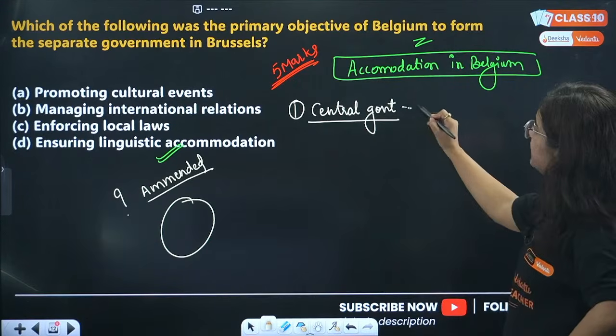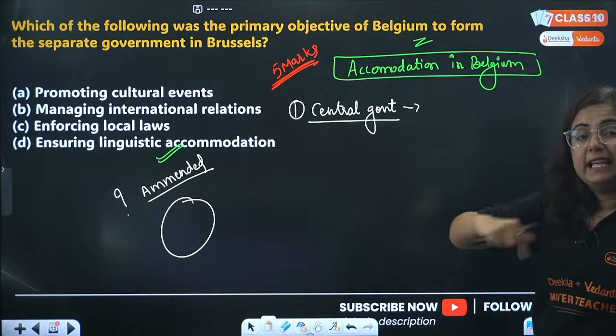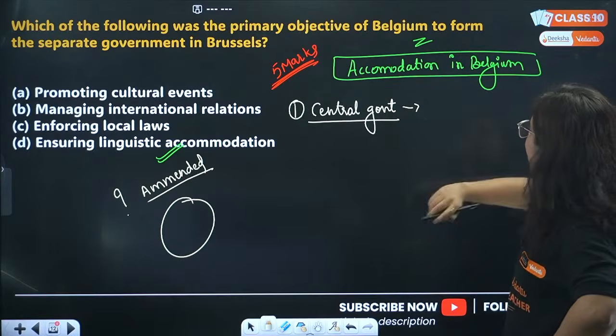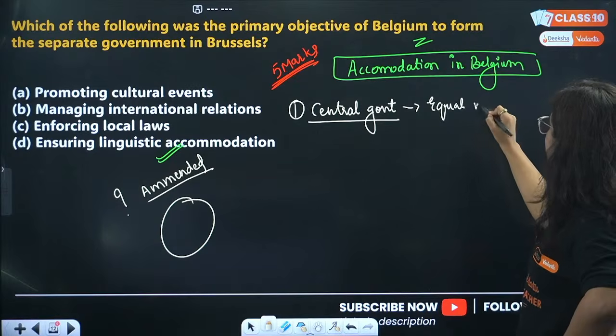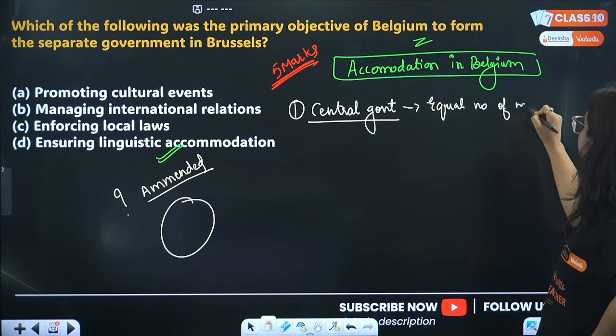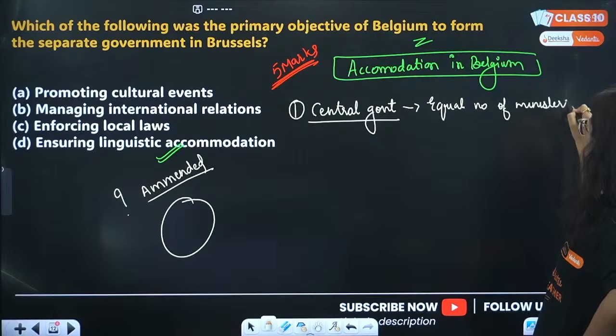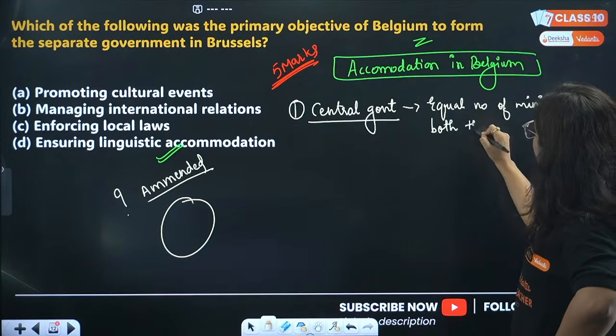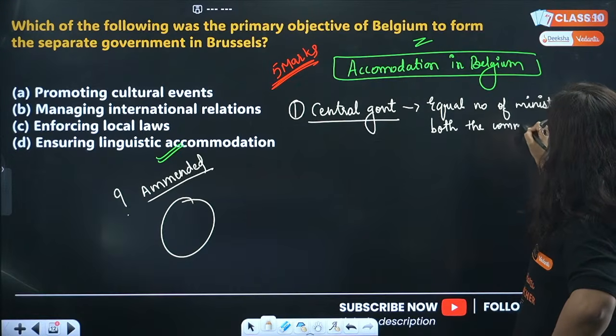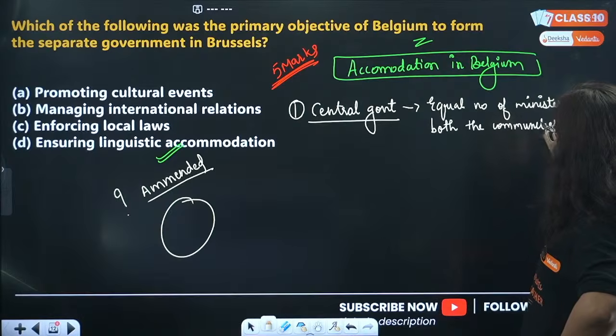So in the central government there will be an equal number of ministers from both the communities, Dutch and French. This was the first thing.